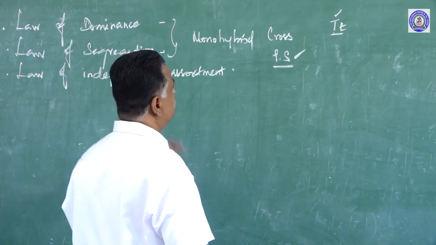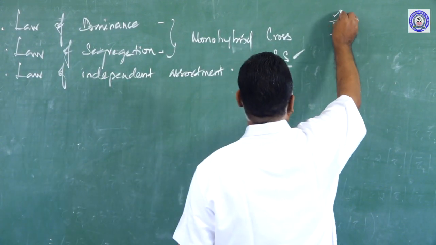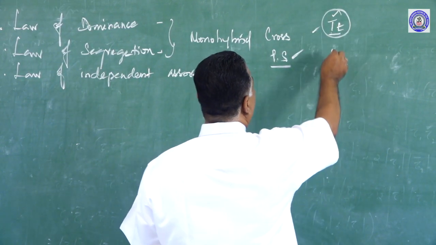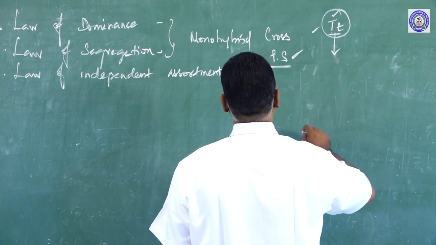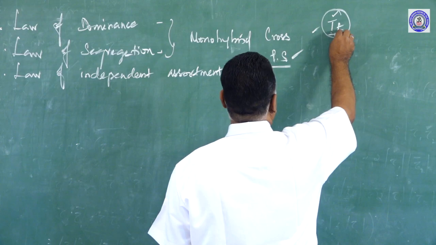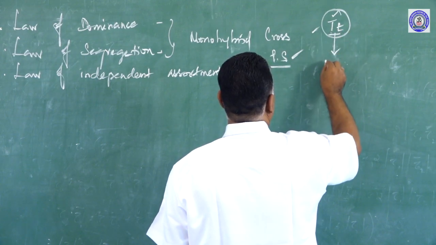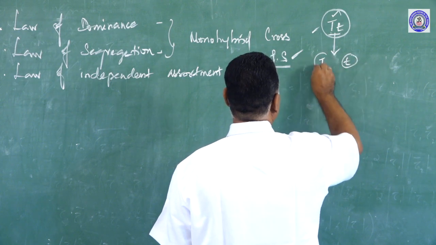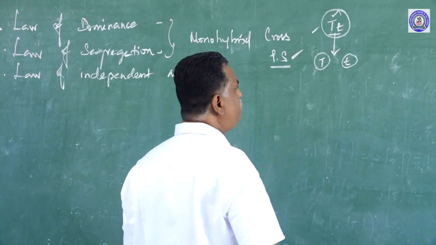And the law of segregation: when a hybrid has alleles of a character together, they are together in the F1 individual. During gametogenesis, or gamete formation, they separate or segregate from each other.